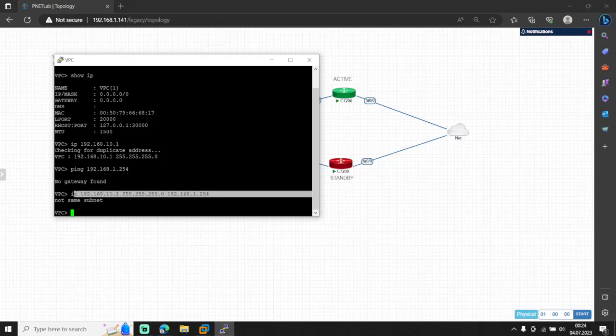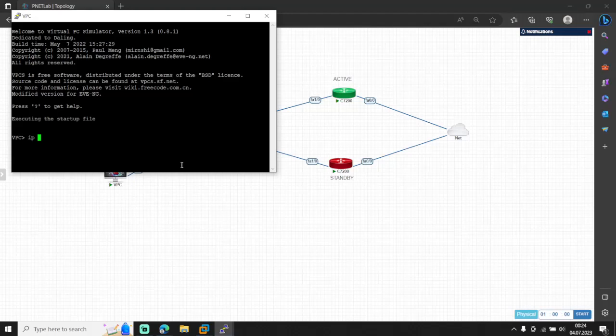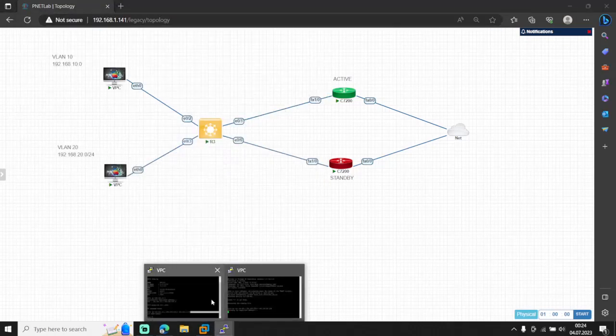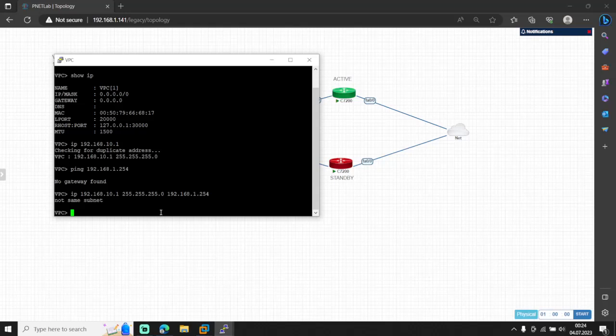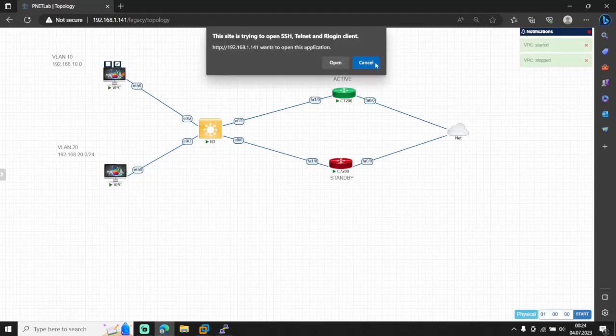What's happening here? Let me check. I didn't understand what's going on here, but let's just turn it off and turn it on.